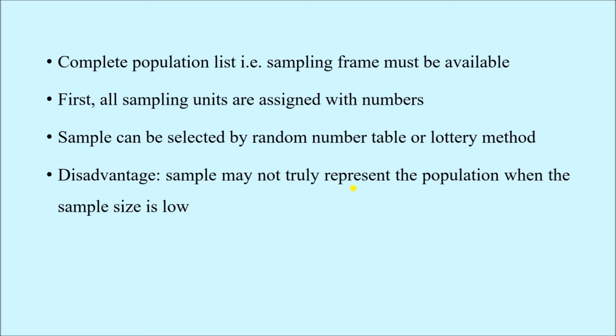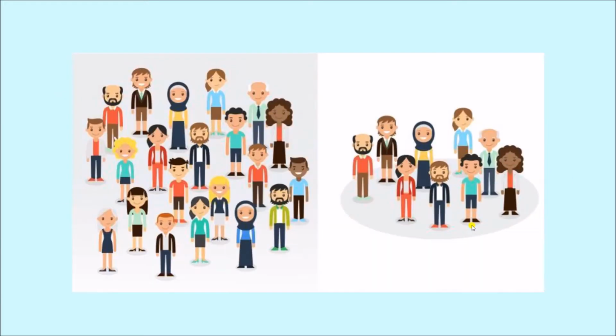Also, if the given population is heterogeneous, that means not homogeneous, even in that case the sample we draw may not be a true representative of the population. So this is an example. We have about 20-25 people here, and from them I need to select about 10 people as my sample. So this is my population, and from them 10 people have been randomly selected, so that is my sample.